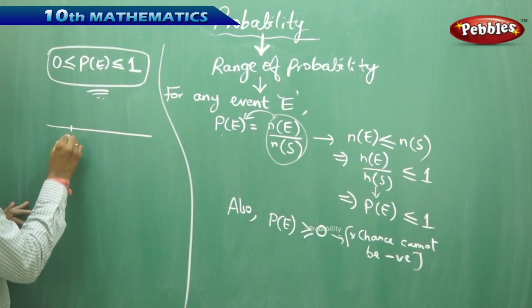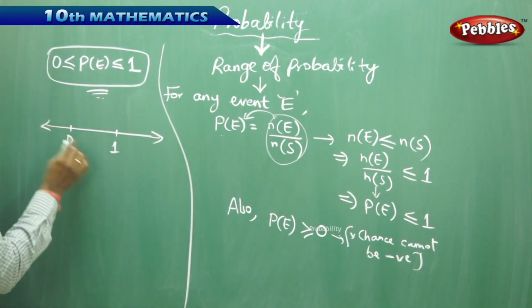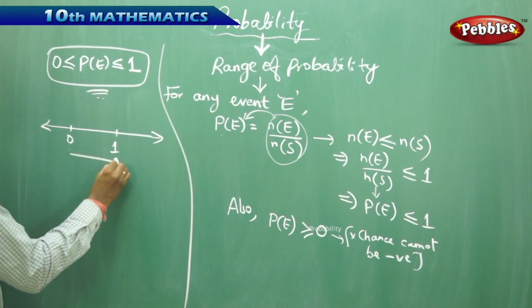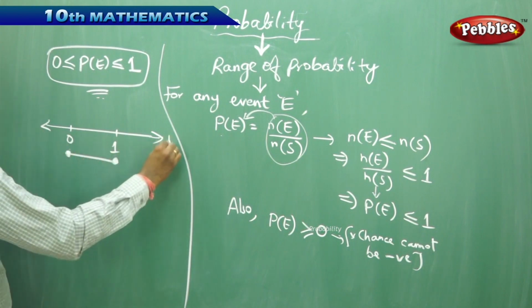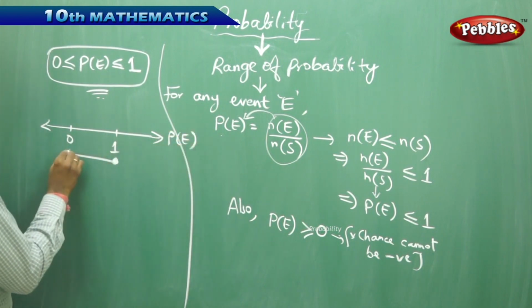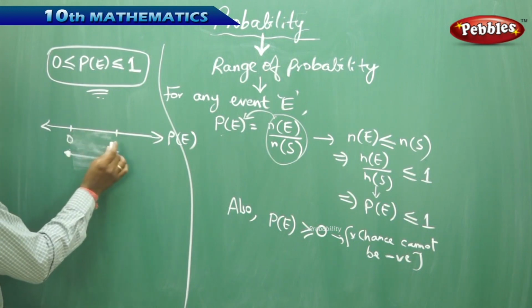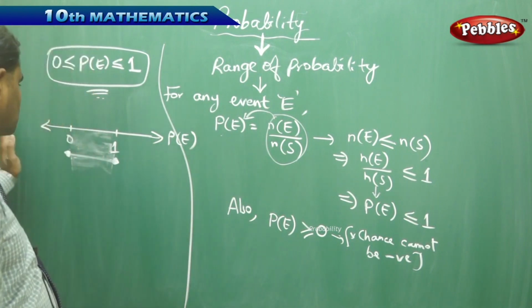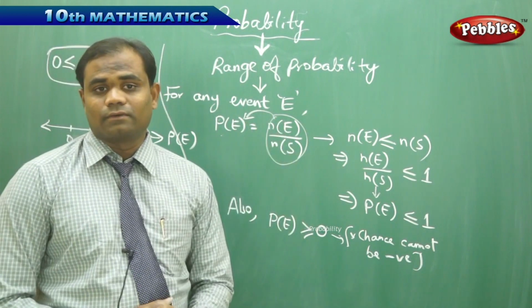Therefore, if I take it on the number line, the probability lies between 0 and 1, including 0 and 1. So the probability of E always lies between 0 and 1, inclusive. It doesn't lie outside of 0 and 1, that is, less than 0 or greater than 1. This is how we understand the range of probability.